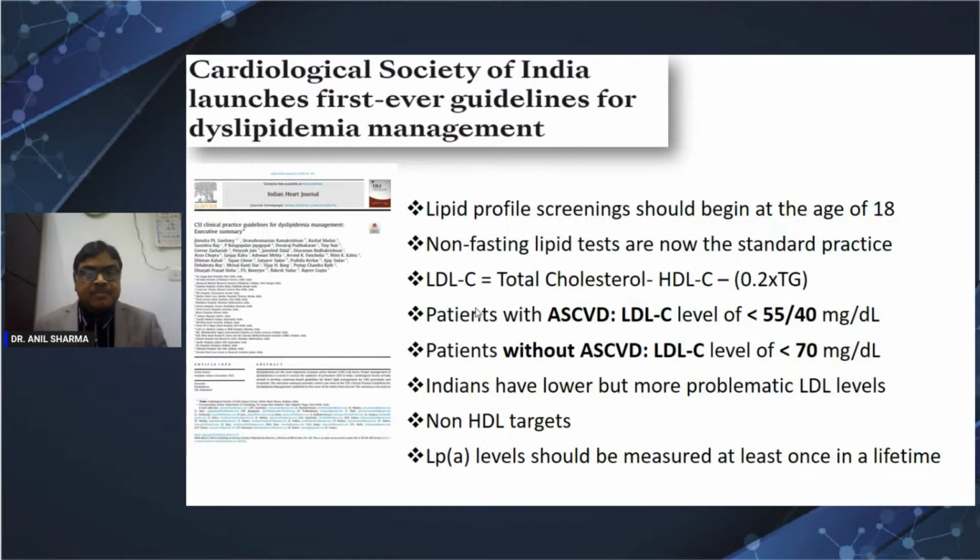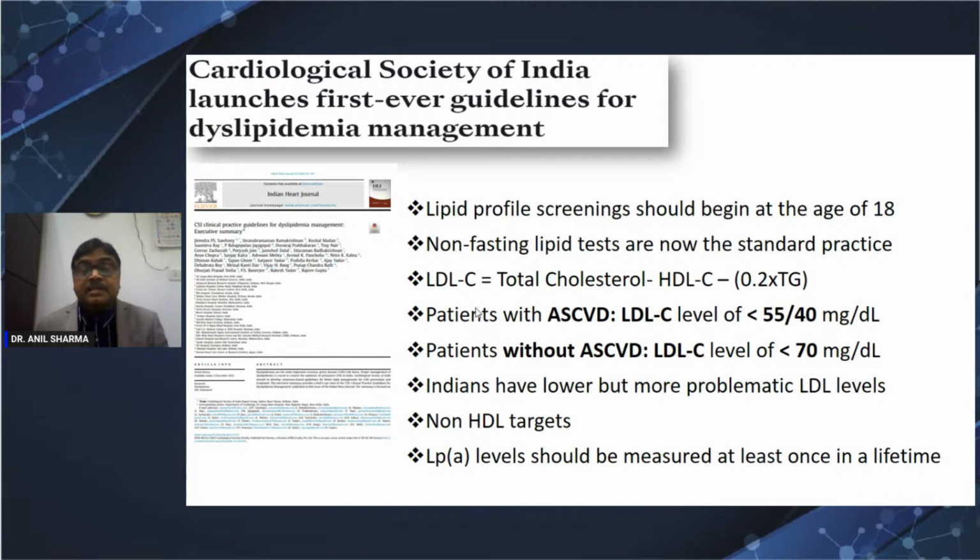So targets are clear. What does the CSI, Cardiological Society of India, say? The targets are 55 like ESC, and if it is a recurrent event, then make it 40. Without ASCVD, 70. So if you want to remember three figures: 70 for without ASCVD, 55 for secondary prevention, ASCVD. If it is a recurrent event, or ASCVD with more risk factors like diabetes, particularly target organ damage or long-standing diabetes, multiple risk factors, make it 40, even less than 30.